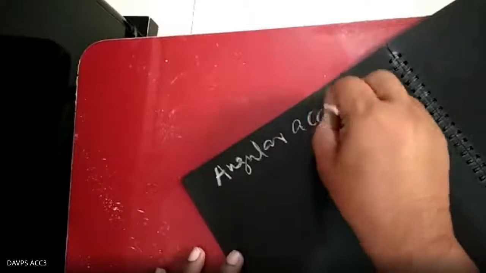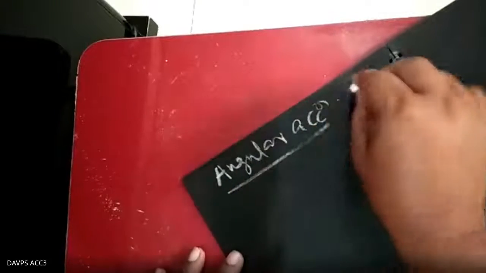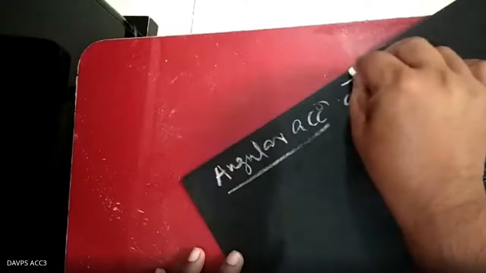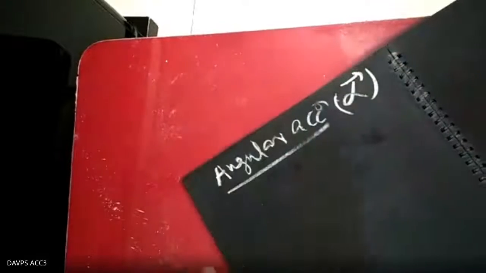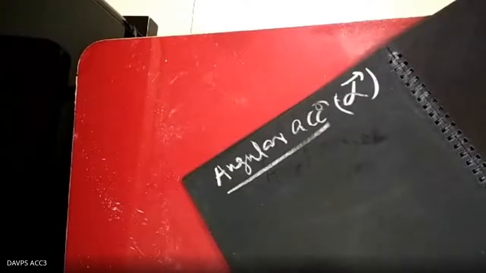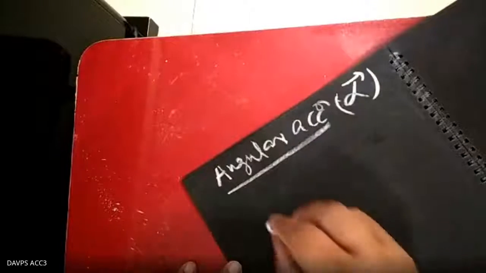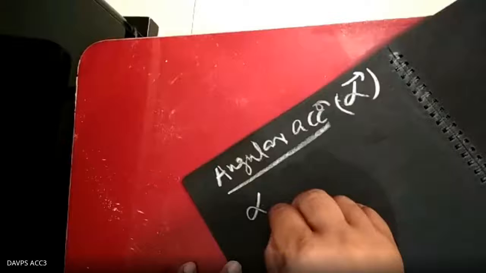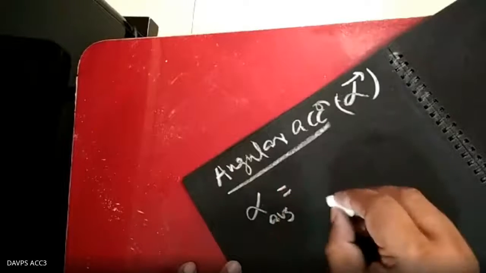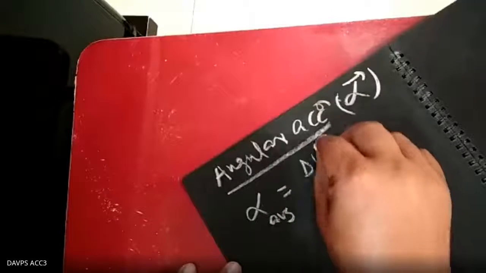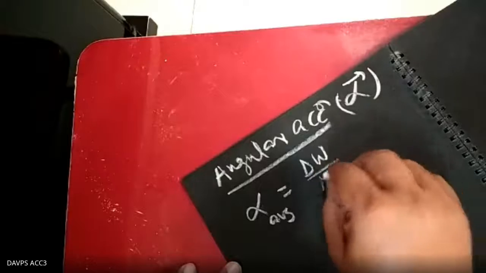Angular acceleration को हम alpha से represent करते हैं. Alpha average equal to delta omega, change in angular velocity by delta t.